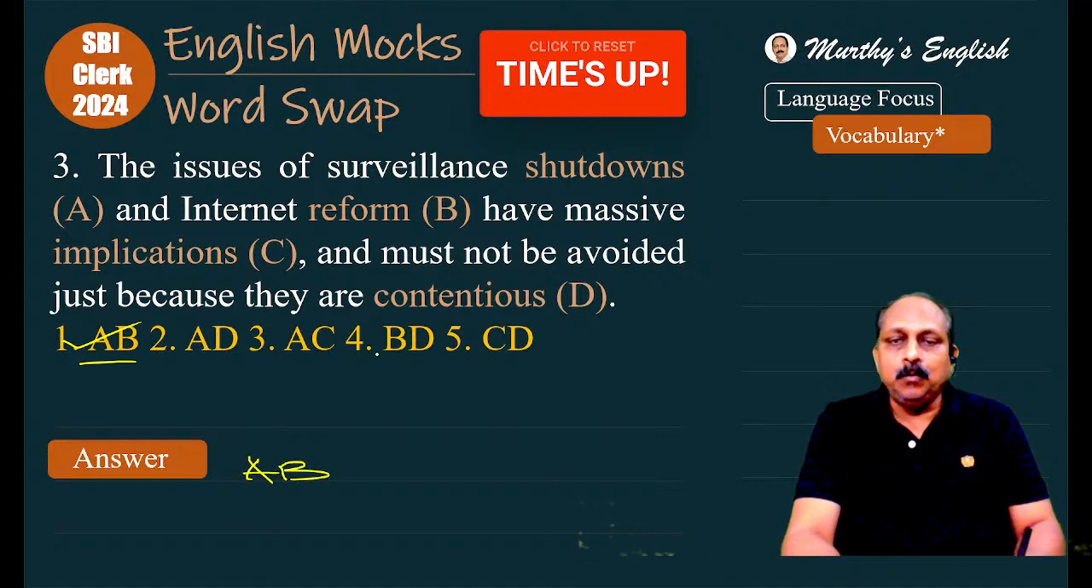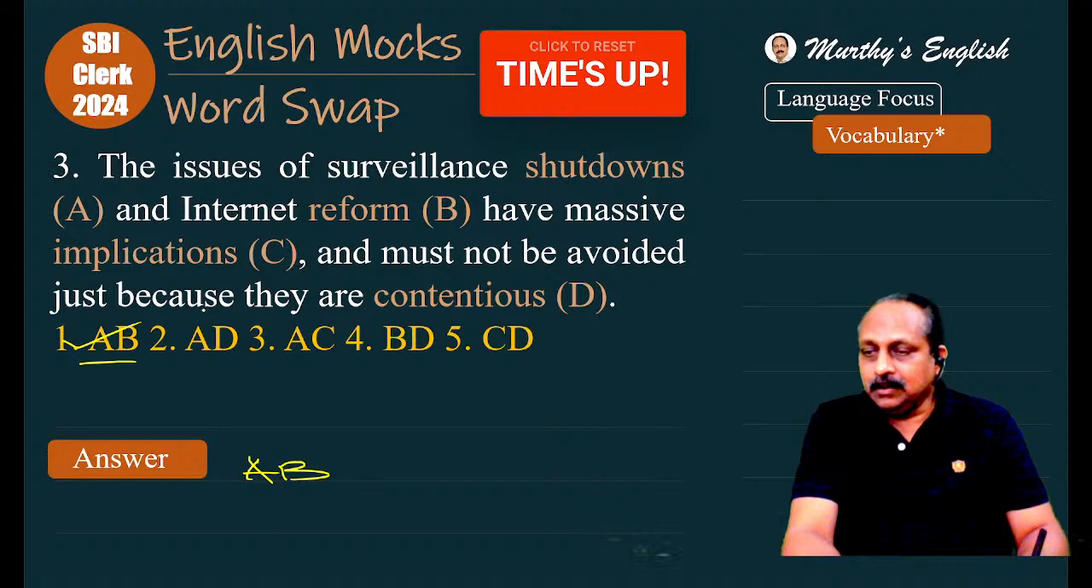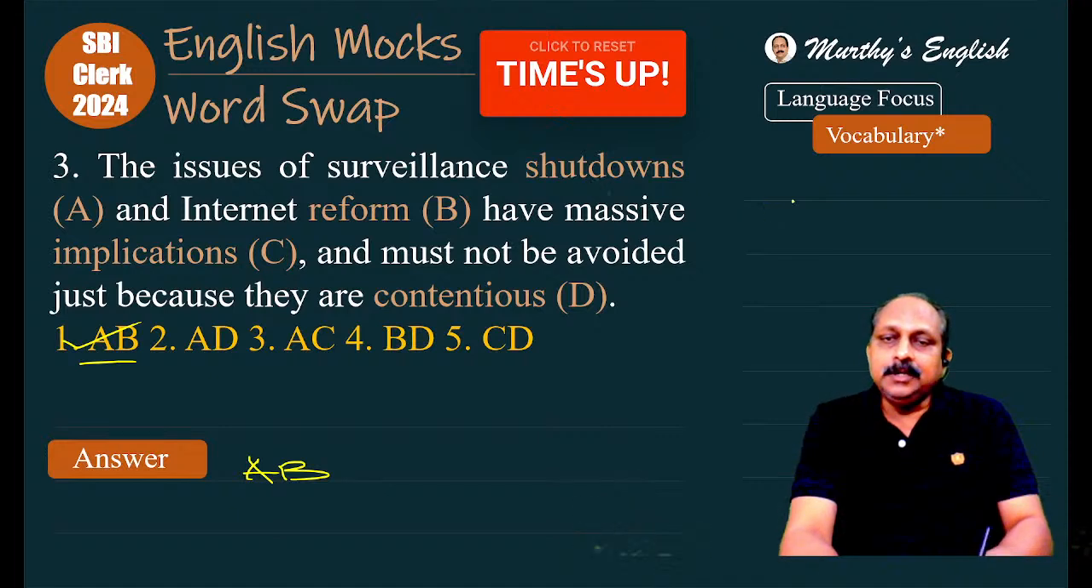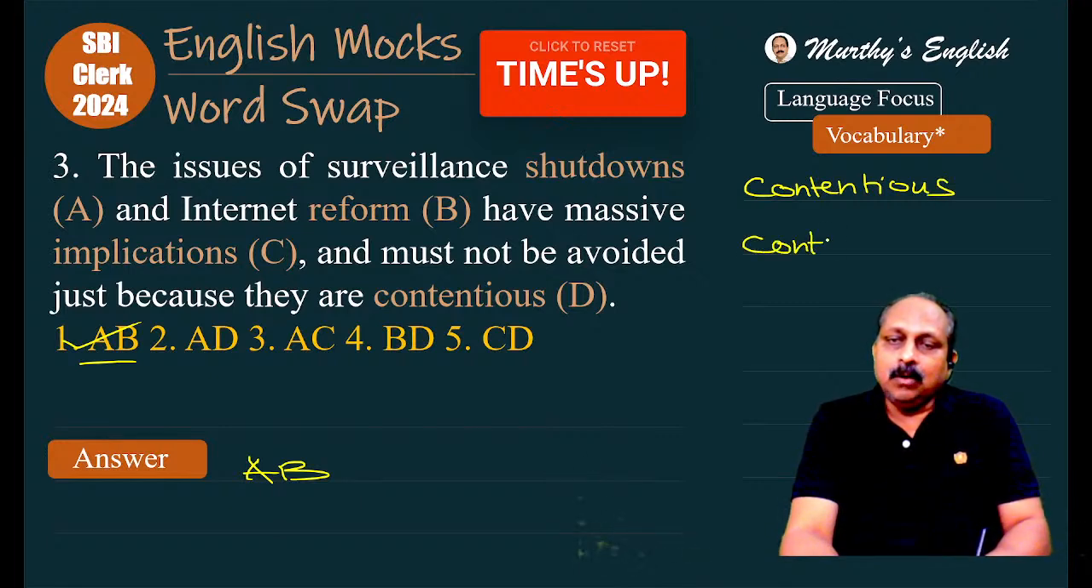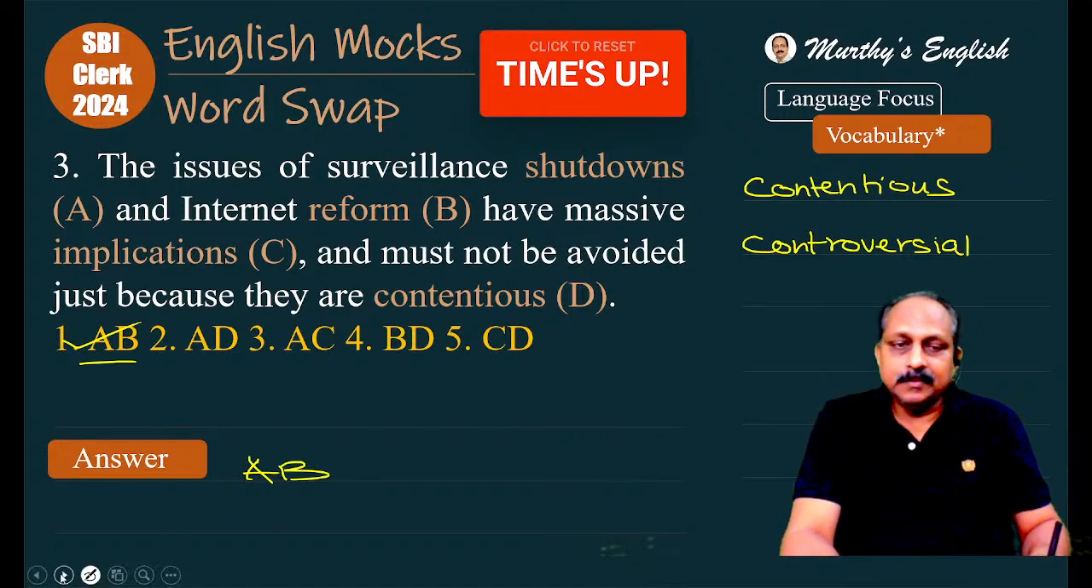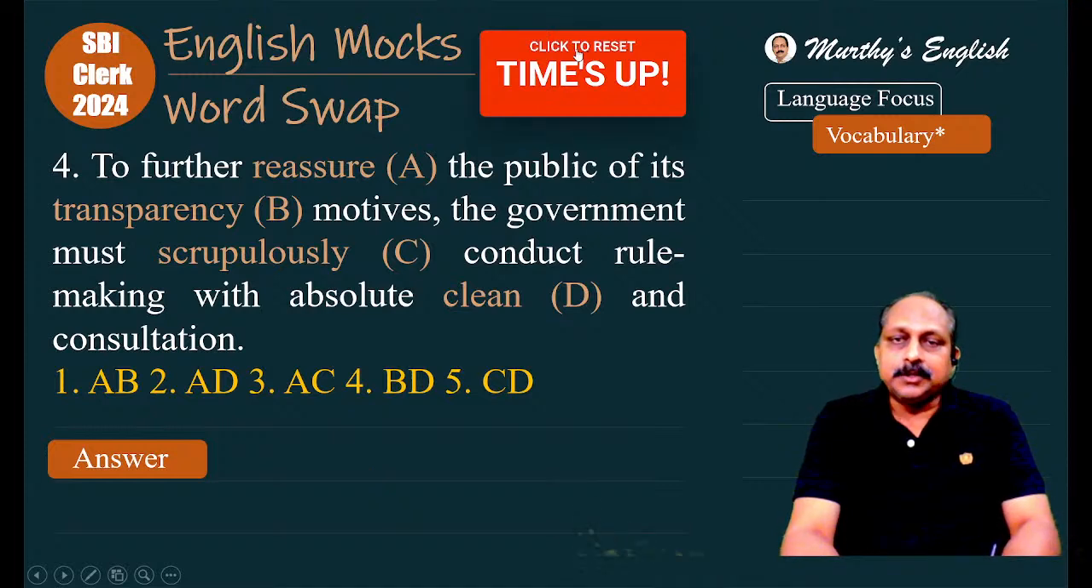But there's one important word, implications. It means something that is implied. It has consequences, ramifications, implications, consequences. And here one more word, contentious. Contentious means controversial, something that is controversial. Contentious issues, controversial. That's right. Let us go to question number four.